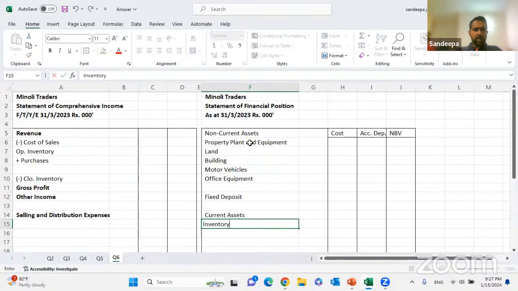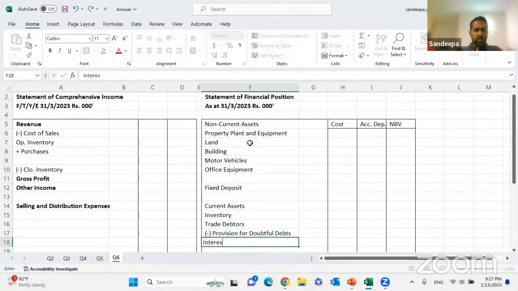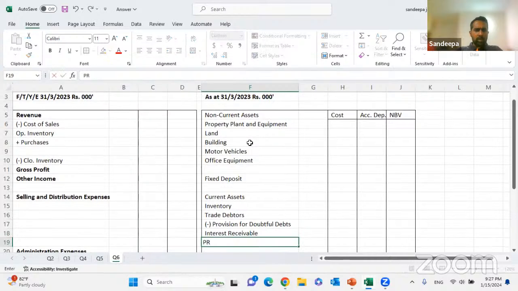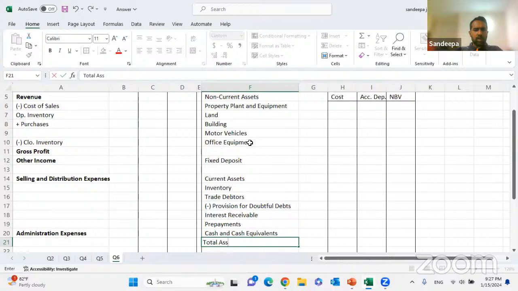Then we have the inventory. We have the trade debtors. From the trade debtors, there will be provision for doubtful debt. Then interest receivable can be there. Then prepayments are there. Cash and cash equivalents. Total assets.